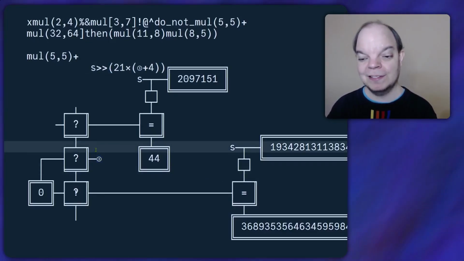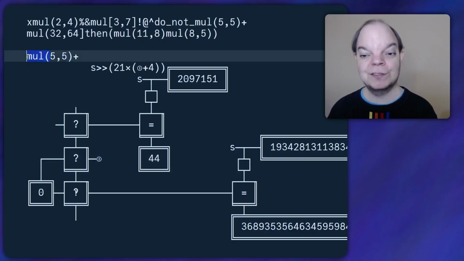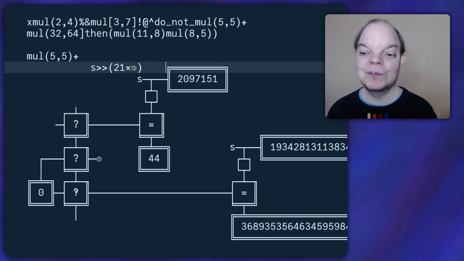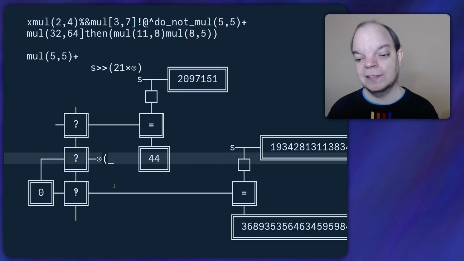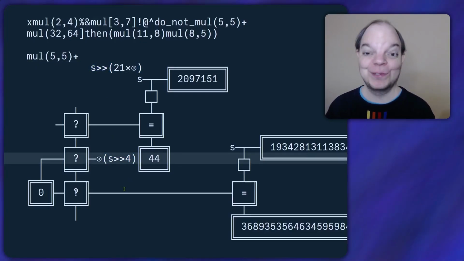because I just realized, what do we pass into this 3 function? That also needs to be only a part of the string, not the original S, because we need to remove the mul thing. So I'm going to remove this plus 4 here, and then we don't need these parentheses anymore, because this one actually needs S shift right 4, and then we can reuse that string when we calculate that string. So let's unconfuse ourselves.